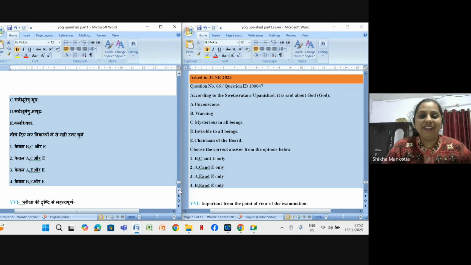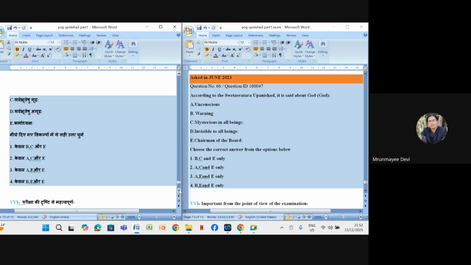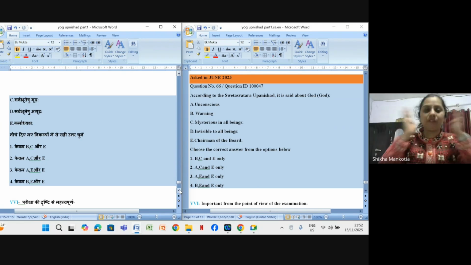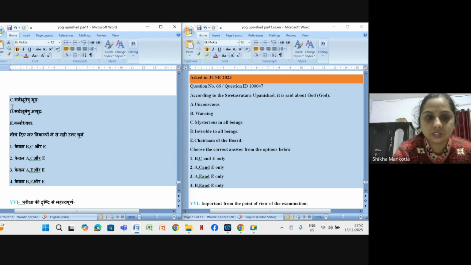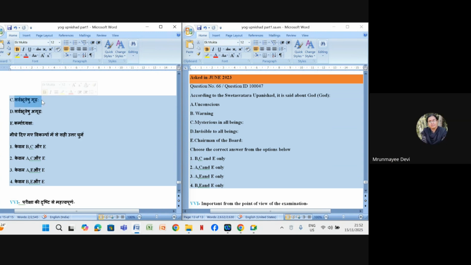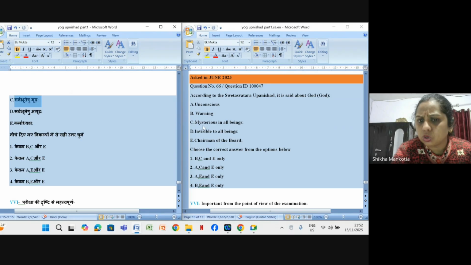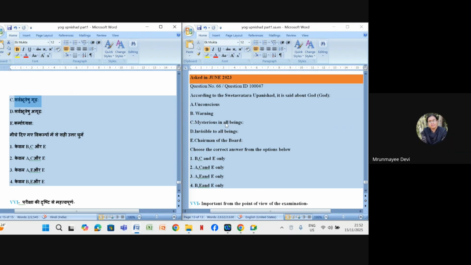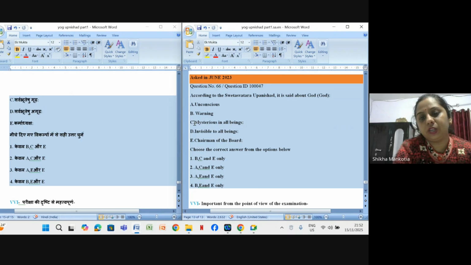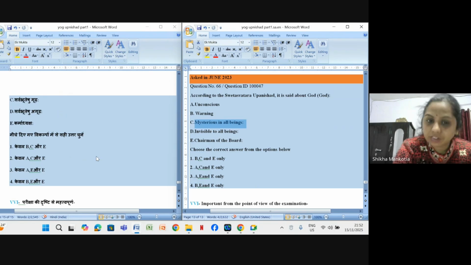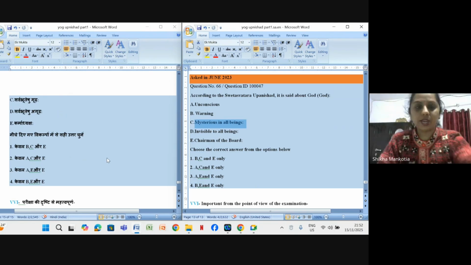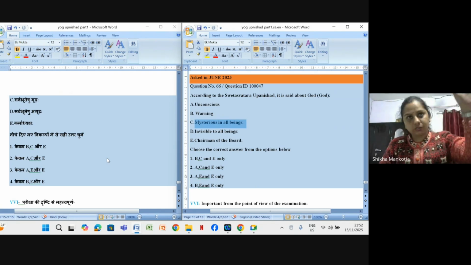Here we can't say that we have to translate everything into English, because the Sanskrit we have to keep in our mind in Sanskrit only. Like Sarvbhuteshu Gudha, its English meaning, mysterious in all the beings, is totally different. How will you keep it in mind? If you know all these mantras, then it will be very easy for you.